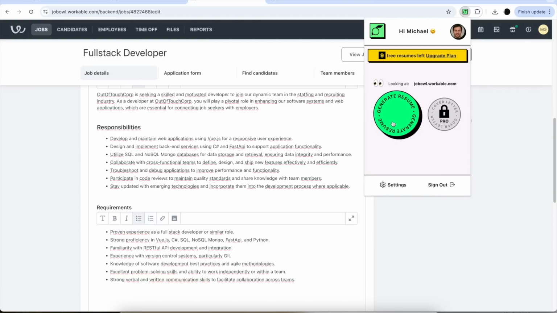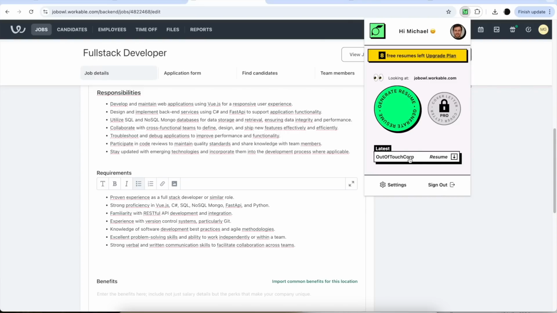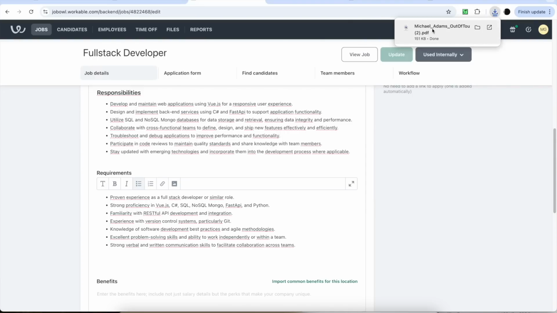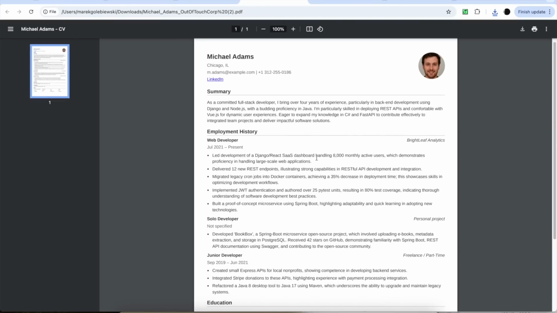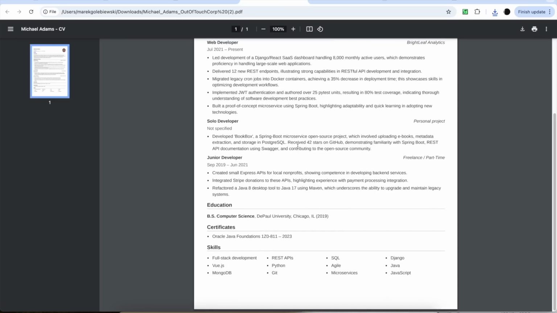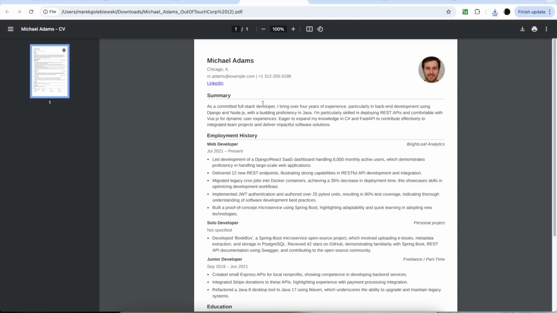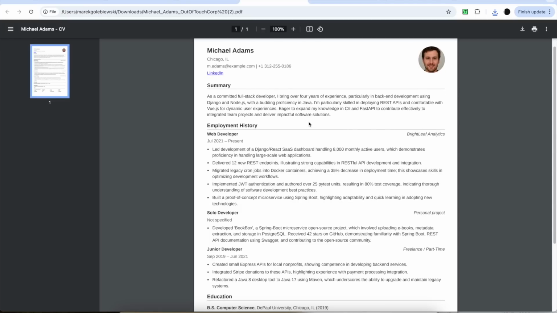So let's see what result we get. Okay, so that's the template, and I can already see the keywords being injected into the resume.